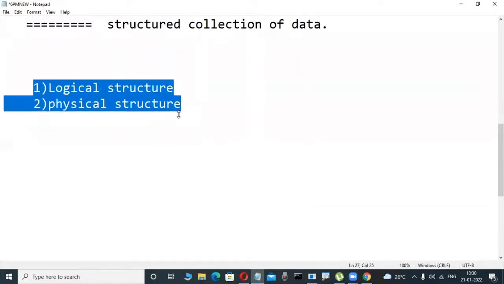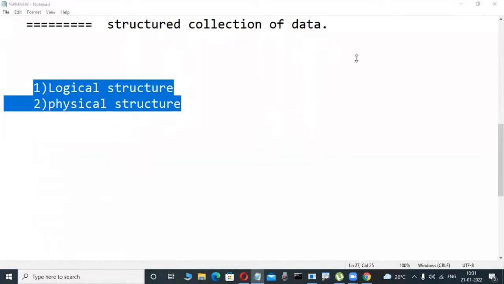Anybody in our class, maybe computer students, maybe with an academic background, where DBMS theory, database management system is a paper, I think MTech, MCA, BTech, BCA, MSc Computers, these types of persons. Tell me briefly, what is the difference between logical and physical structure? Anybody have an idea? Easy, not difficult. What is logical structure?